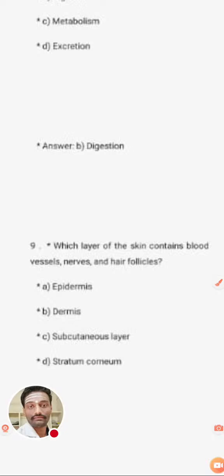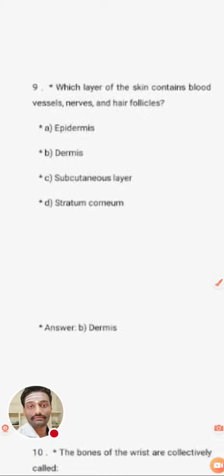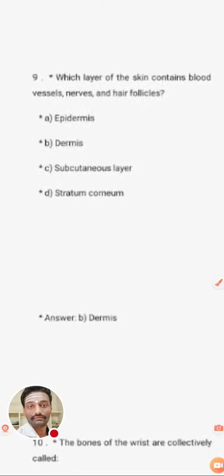If you know the answer, tell me in the comments. Which layer of the skin contains the blood vessels, nerves, and hair follicles? The correct answer is the dermis layer. Skin basically has three layers: epidermis, dermis, and hypodermis. The dermis layer has the blood vessels, nerves, and hair follicles. If you gave the correct answer, congratulations.